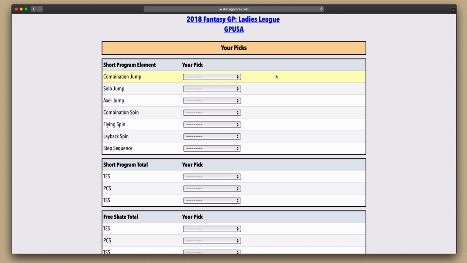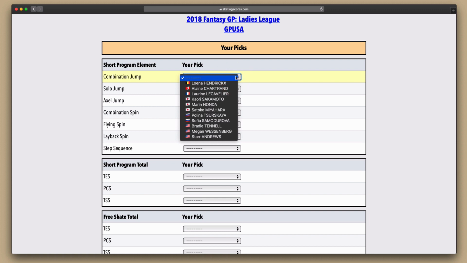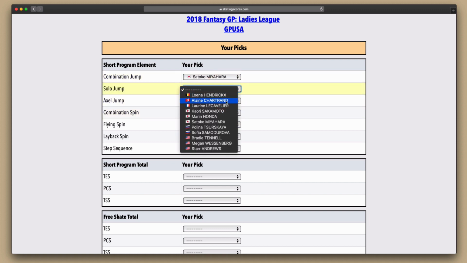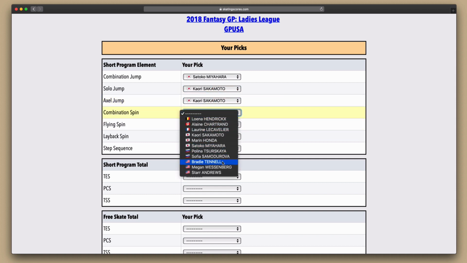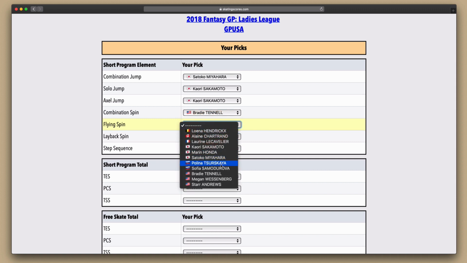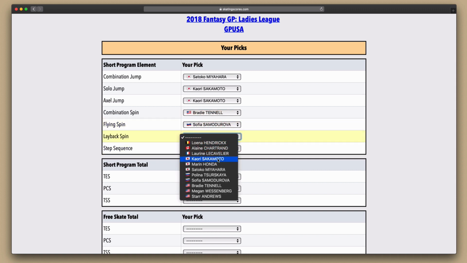So here, you should pick which skater you think will get the highest score on each of the 7 required elements. For example, if you think Satoko Miyahara will perform the best combo jump in the short program at GP USA, you would pick her here like so. You can see that for each pick you can choose from a drop-down menu that contains just the skaters who are scheduled to compete in this competition, that is, in Skate America or GP USA. So I'll continue to make my element picks for all 7 elements.